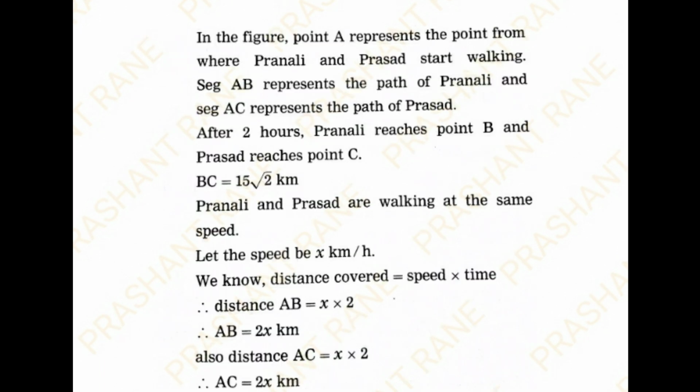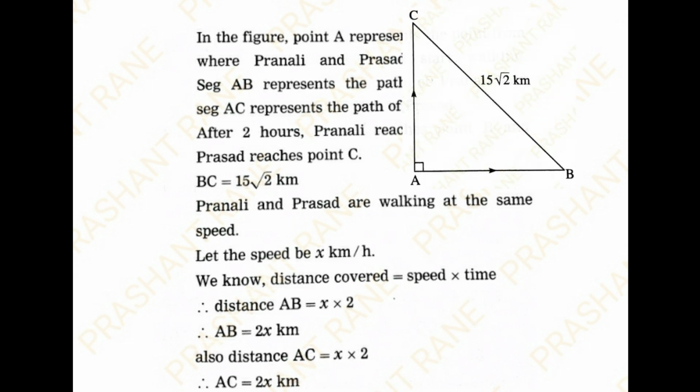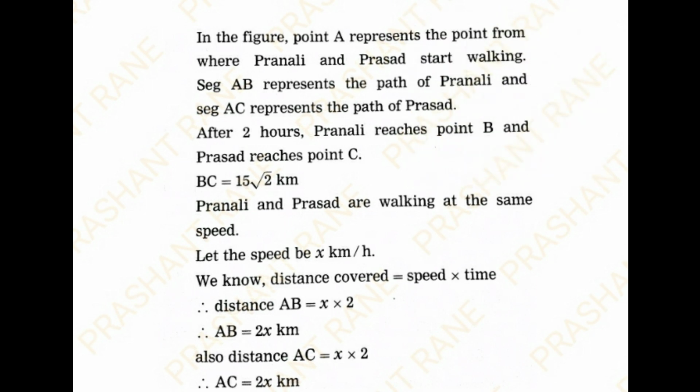Pranali and Prasad are walking at the same speed. Let the speed be x kilometers per hour. Now we know that distance covered is equal to speed into time. Therefore, the distance covered by Pranali and Prasad is x into 2, that is 2x kilometers, and therefore AB is equal to 2x kilometers, and AC is also equal to 2x kilometers.